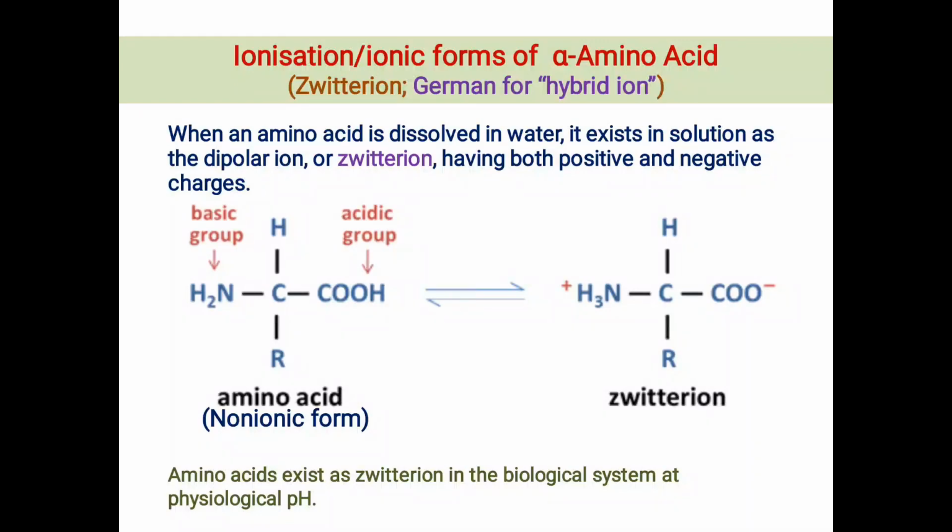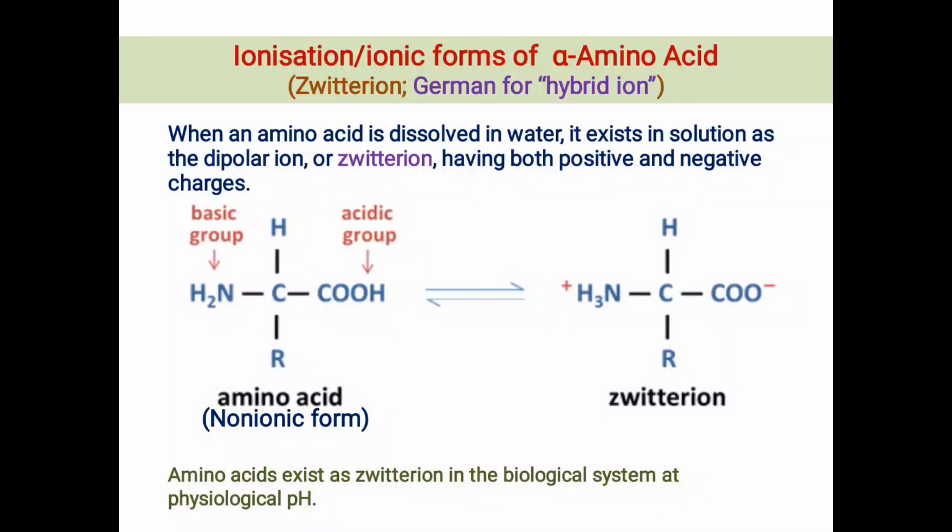First of all, we should know the literal meaning of zwitterion. It is derived from a German word which means hybrid ion, a particular ionic species carrying both positive and negative charges at the same time.